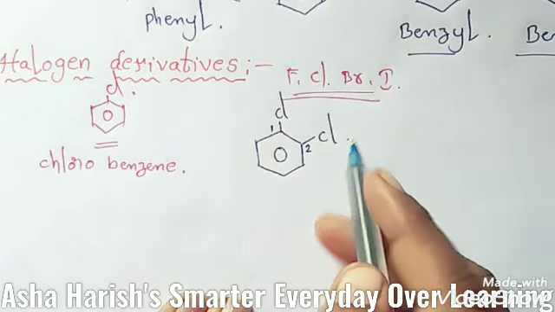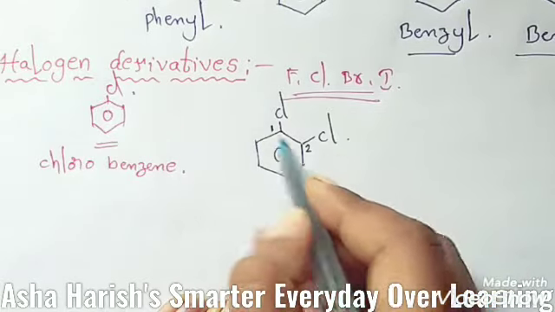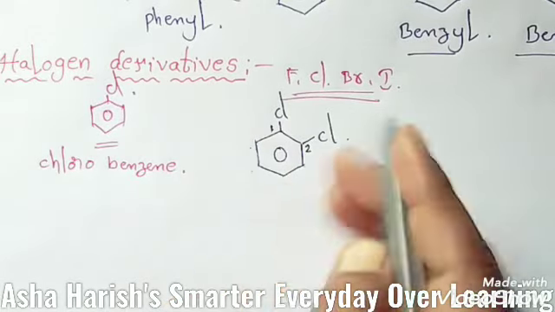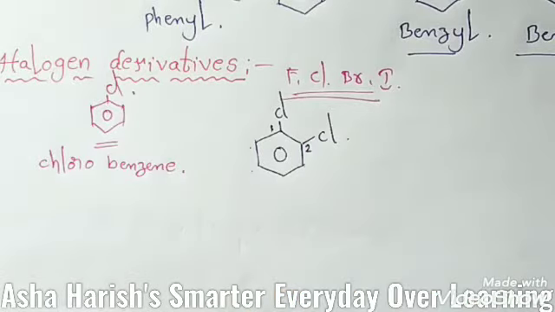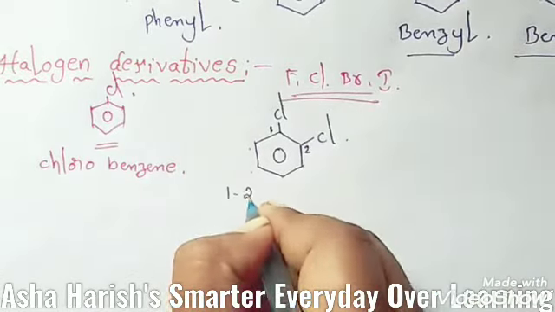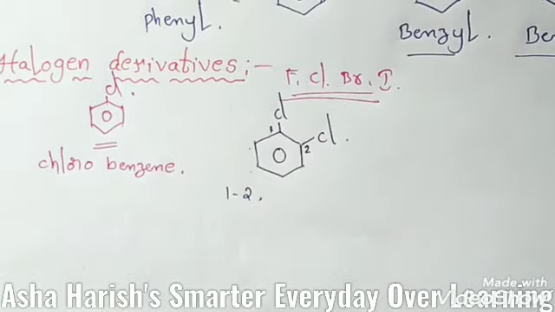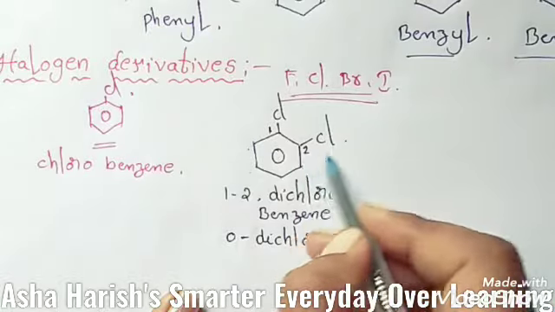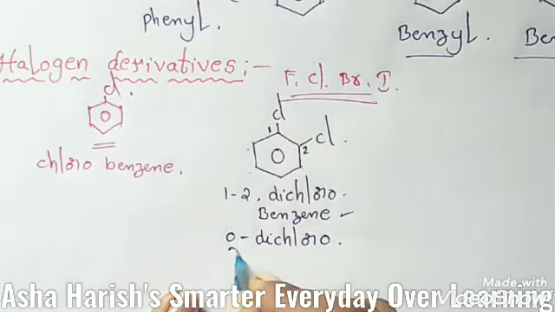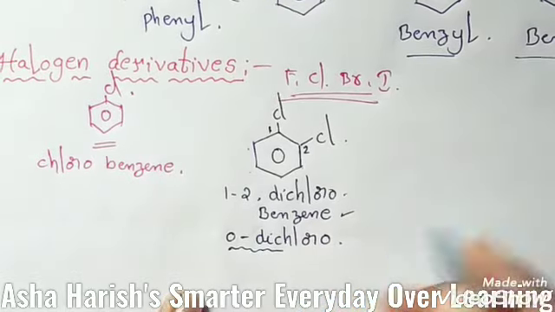Okay, and the next example, the molecular formula will be like this. Two chlorines are located there, and if you give numbering 1 2 3 4 5 6, then students, here two chlorines are attached to that carbon ring, so the name should be 1,2-dichlorobenzene. Also called dichlorobenzene at the ortho position, then ortho-dichlorobenzene, also the same name of that compound.